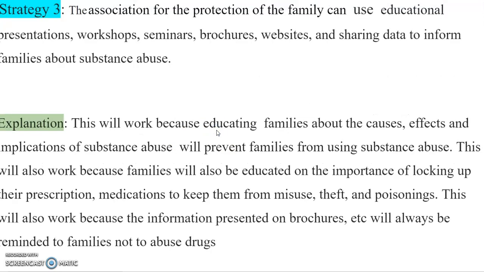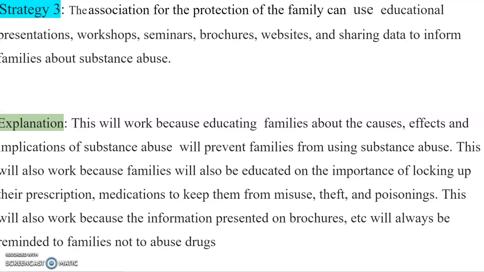and how I would write my answers. Strategy 3, the Association for the Protection of the Family can use educational presentations, workshops, seminars, brochures, websites, and sharing data to inform families about substance abuse. Now, justification for this action: this will work because educating families about the causes, effects, and implications of substance abuse will prevent families from using substances.